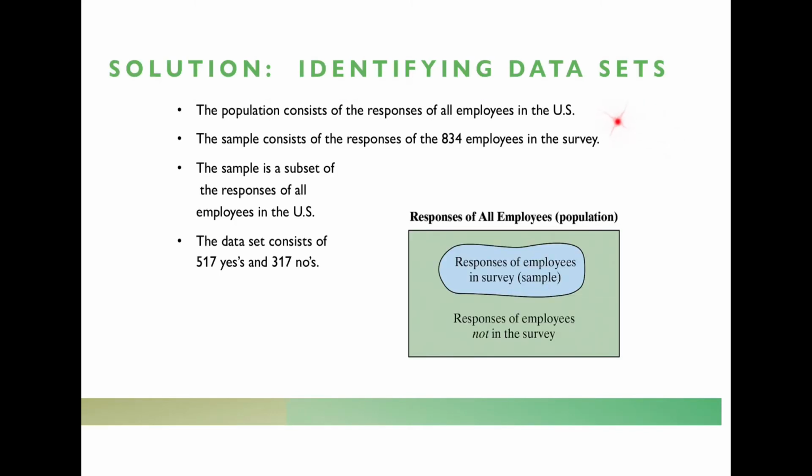So just to summarize here, the population consists of all employees in the U.S. The sample consisted of the 834 employees that took the survey. The sample is a subset of all U.S. employees, and the data consisted of 517 yeses and 317 nos. So that's what we collected. So our data was literally, in this case, a bunch of yeses and a bunch of nos.